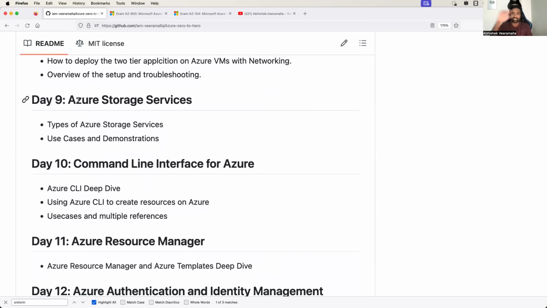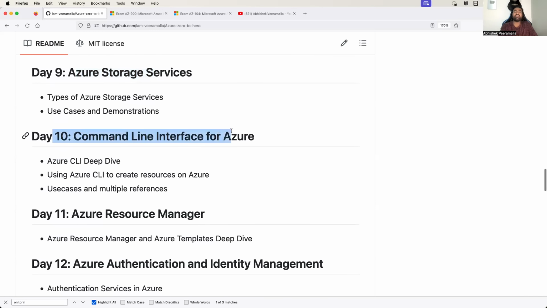Then we will switch our gears because we have learned a lot about networking and a lot about virtual machine deployment. So let's switch gears. On day 9, we will learn Azure storage services. I have a dedicated day for Azure storage services because there are different types of storage services. I'll explain the use cases as well as demonstrations.